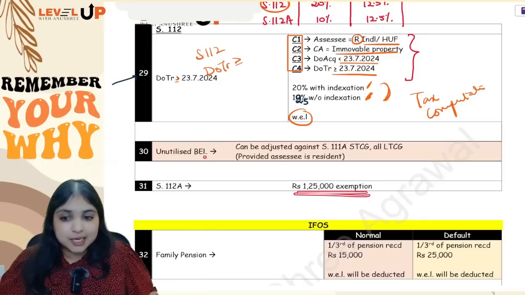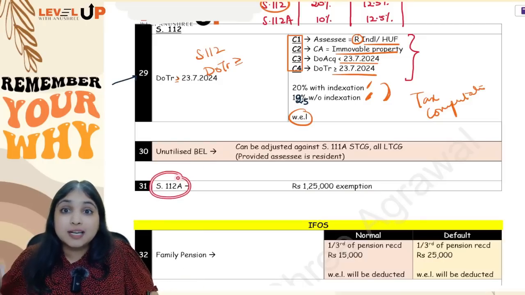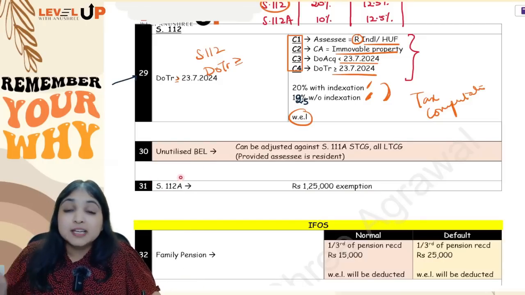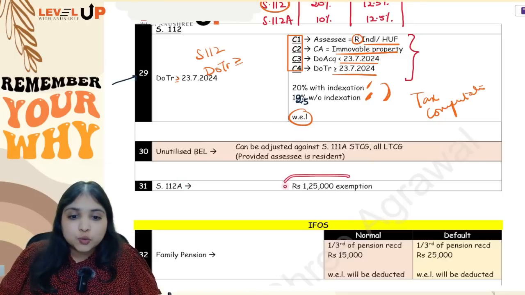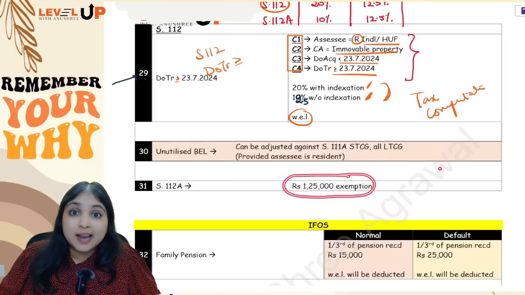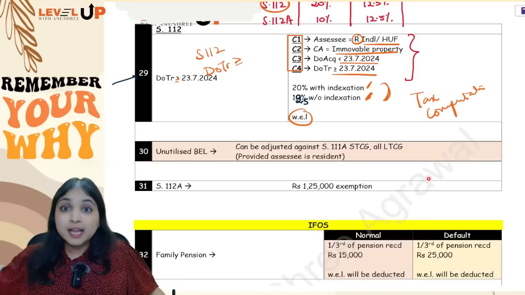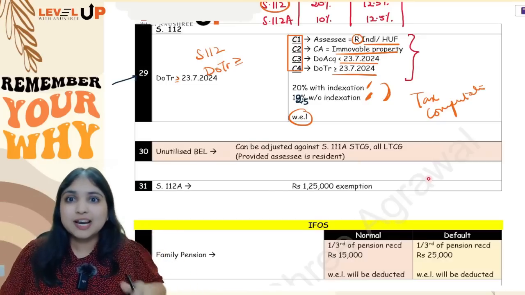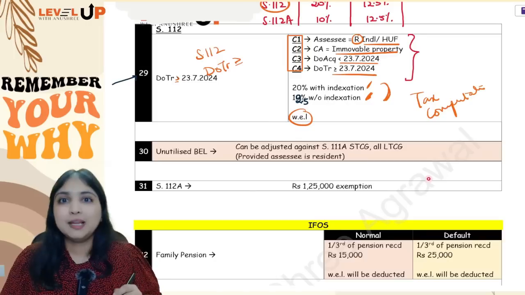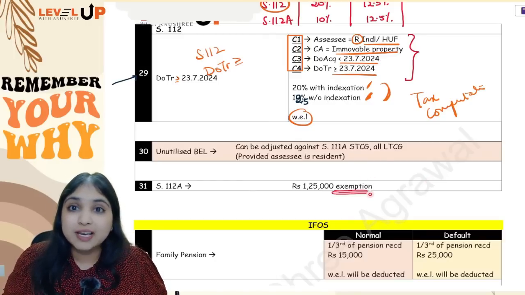Again, same thing I'm telling you. 112A is not a capital gains computation section. No. It is a tax computation section. So, you will give all this exemption only at the time of computing tax, not at the time of computing capital gains. In capital gains computation, don't say 1,25,000 is exempt. It will become terribly wrong. Give the exemption only while computing tax.